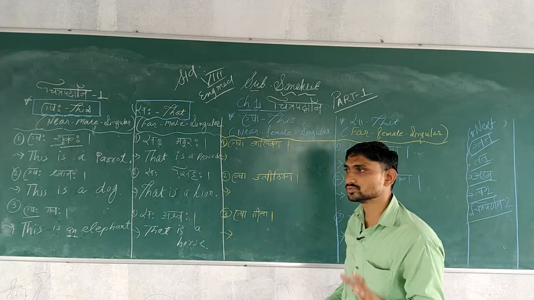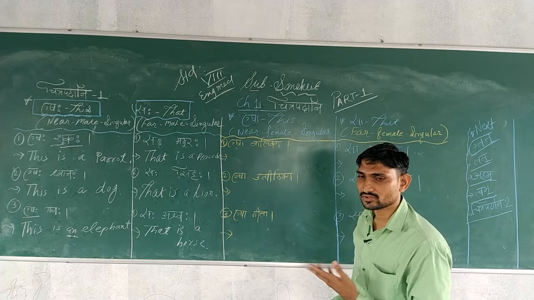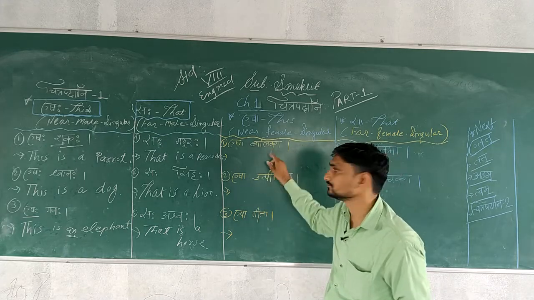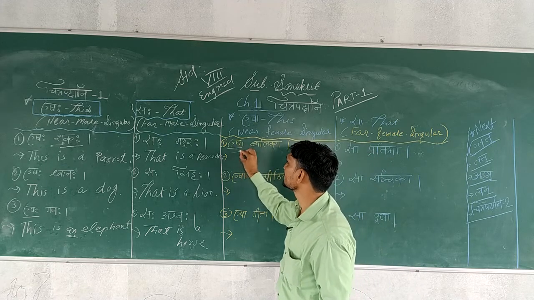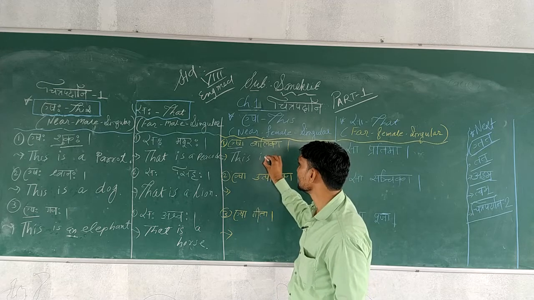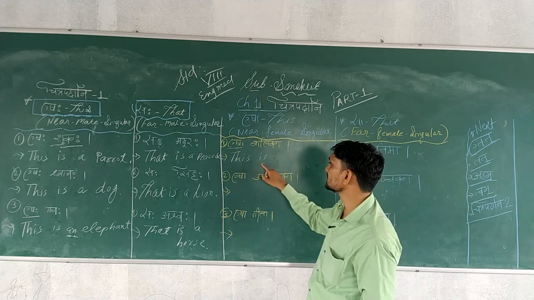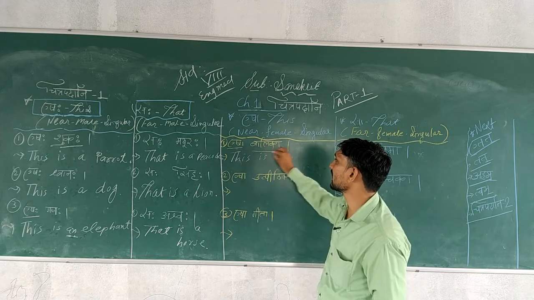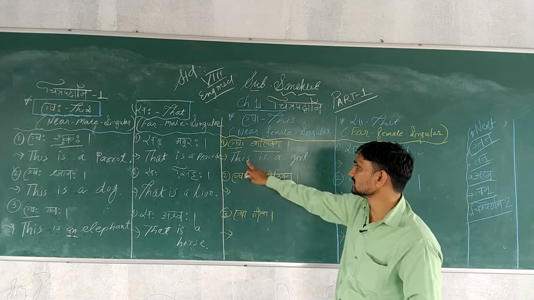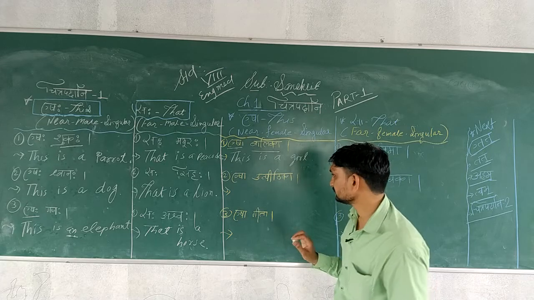Let's see how to write sentences. You will see in your book. Esa Balika. Esha means this, and it is singular form, this is a, and Balika means girl. This is a girl.